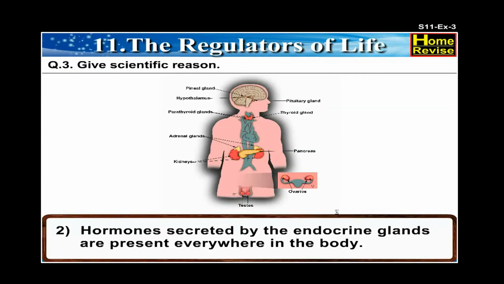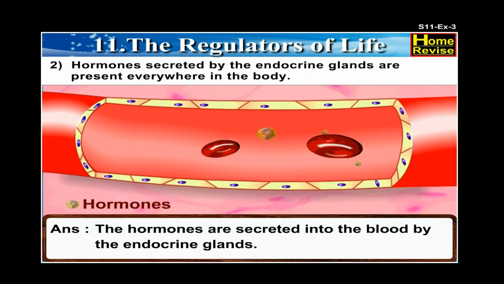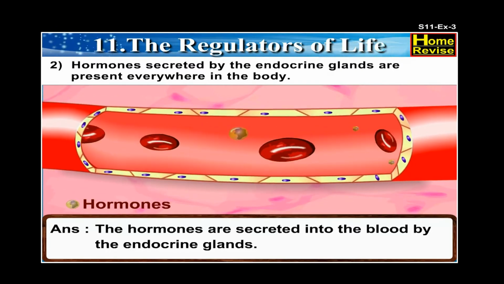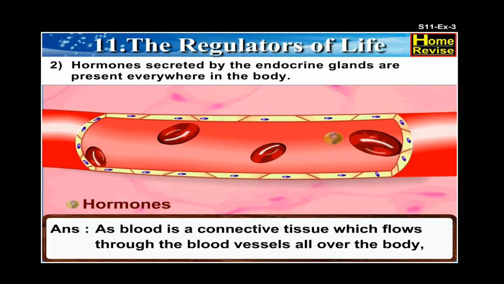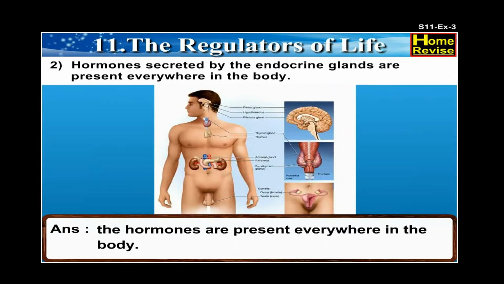Second, hormones secreted by the endocrine glands are present everywhere in the body. Answer. The hormones are secreted into the blood by the endocrine glands. As blood is a connective tissue which flows through the blood vessels all over the body, the hormones are present everywhere in the body.